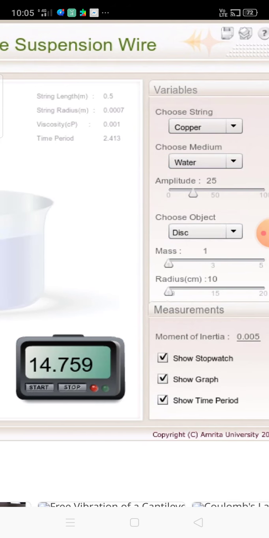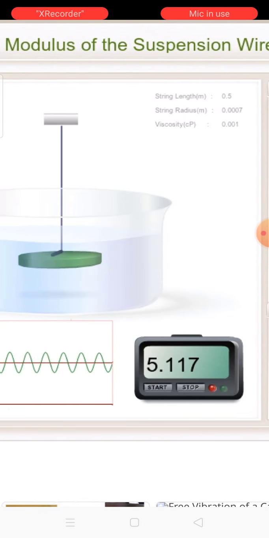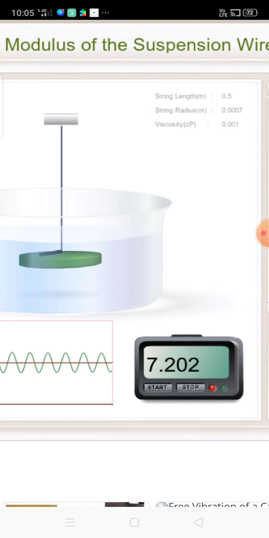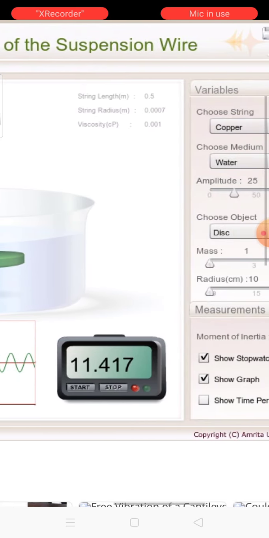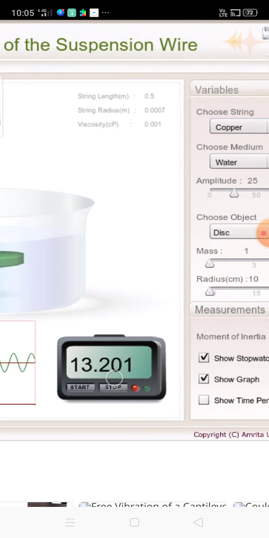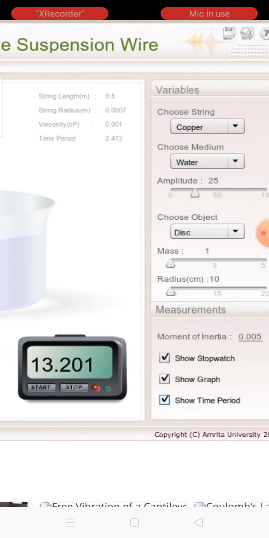See, the viscosity value is now 0.001, but the string length and radius are fixed. Now the time period is showing the previous case I am showing. Now again I am starting this. The material is well within the disc, oscillating from a suspended position, and within it the material is water. I am stopping the time and observing the time period. Now it is coming 2.413.